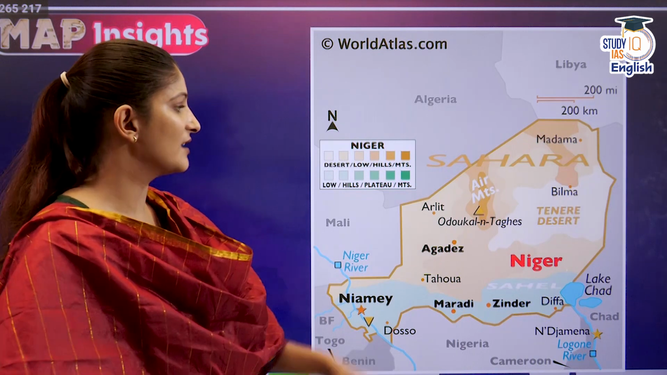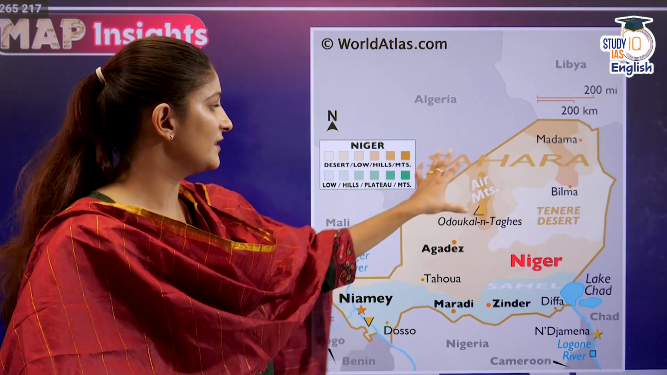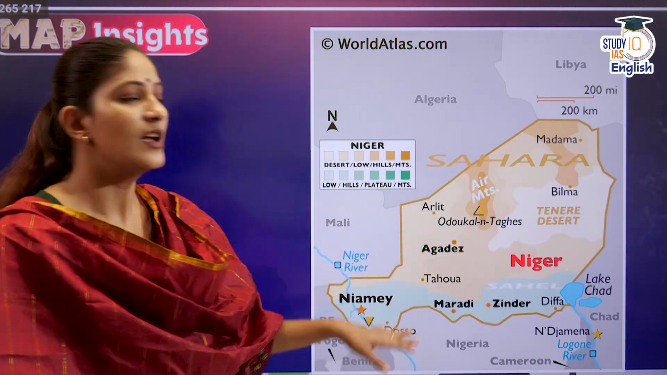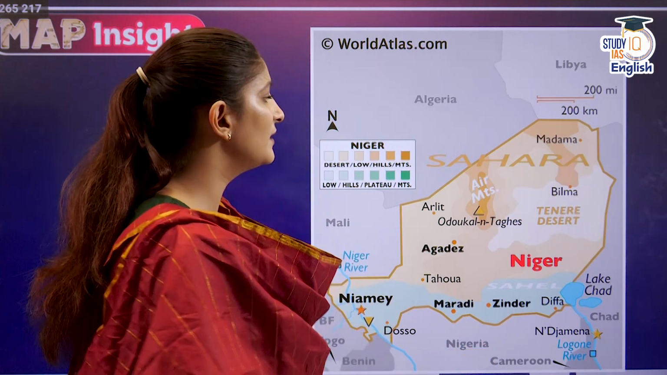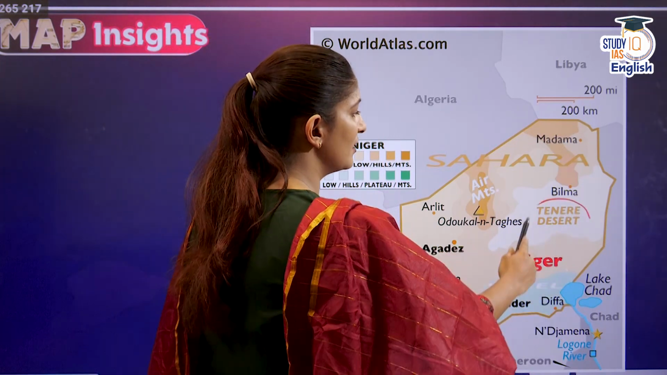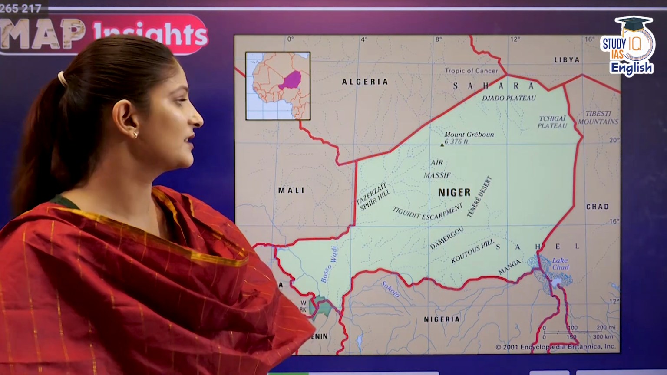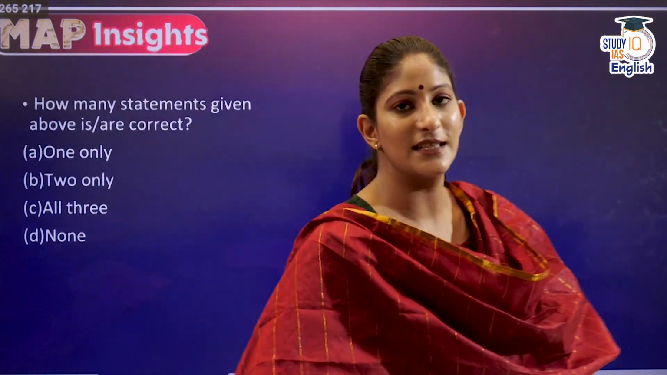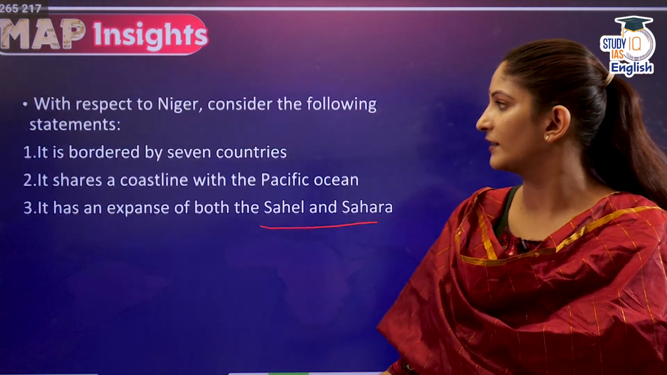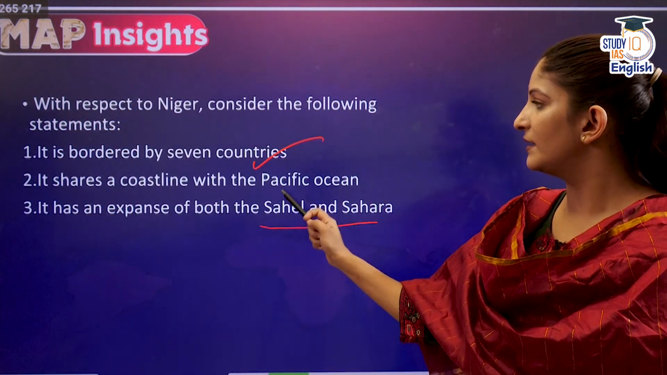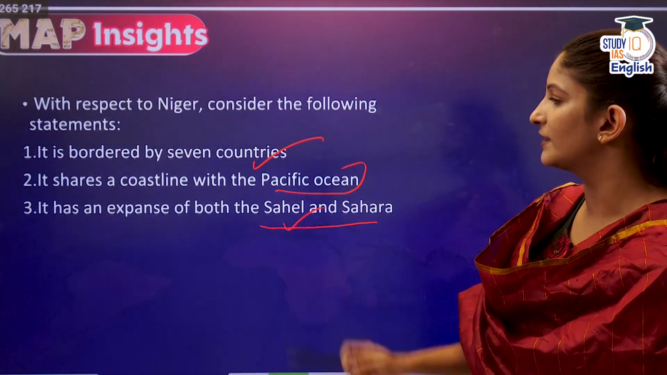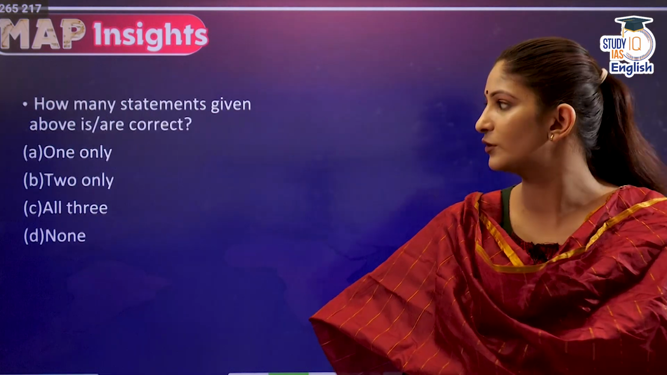Then, yes, as you can see, in Niger, we have the Sahara Desert and also Sahel. Sometimes it could also be asked in your examination to locate the deserts in different countries. Remember that the Tenere Desert is also in Niger. Okay, so that makes the first statement, 7 countries, correct, right? This is correct. Then this is not correct and third is correct. So what will be the correct answer? 1 and 3 are correct. 1 and 3 only will be the correct answer.